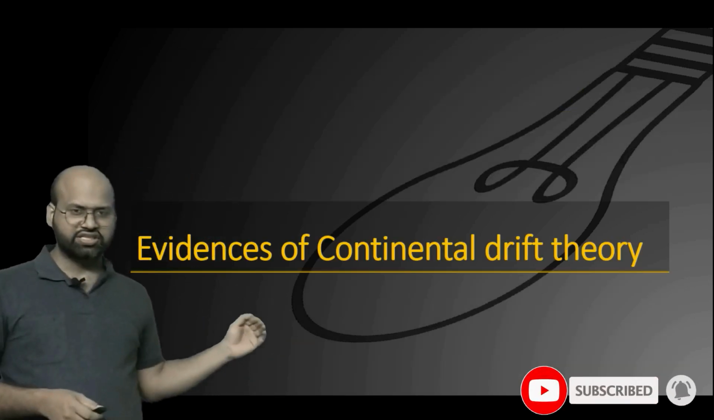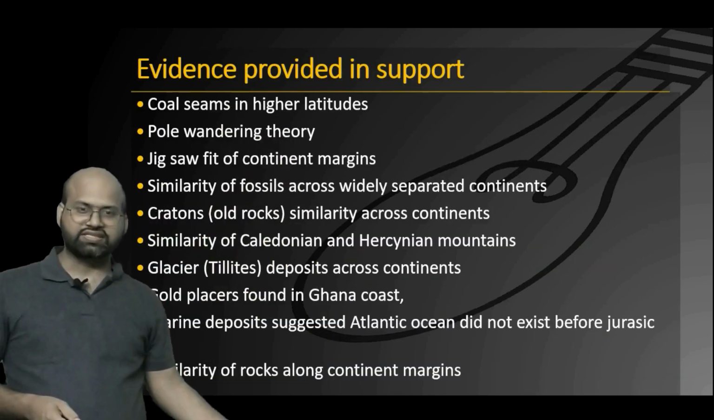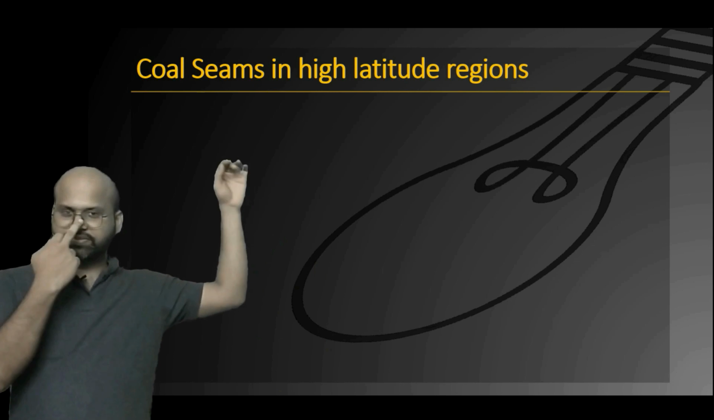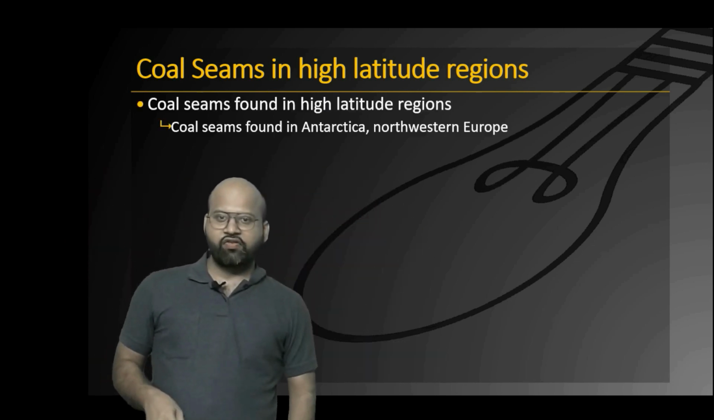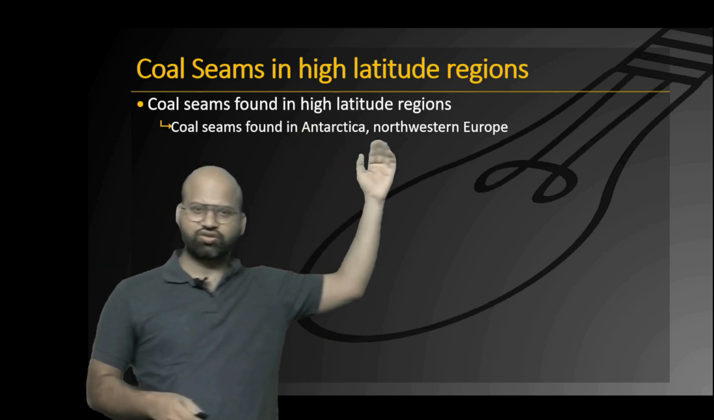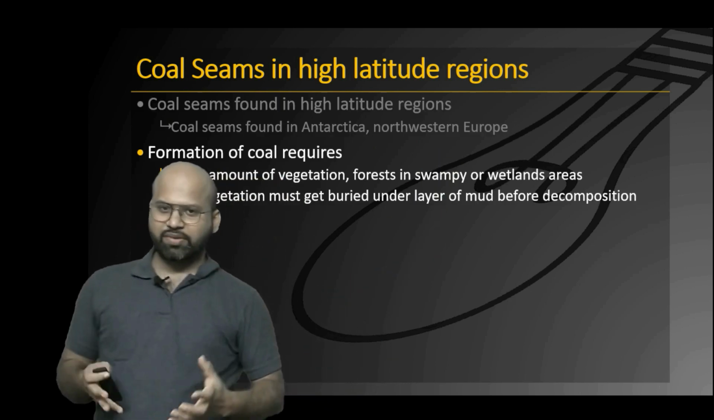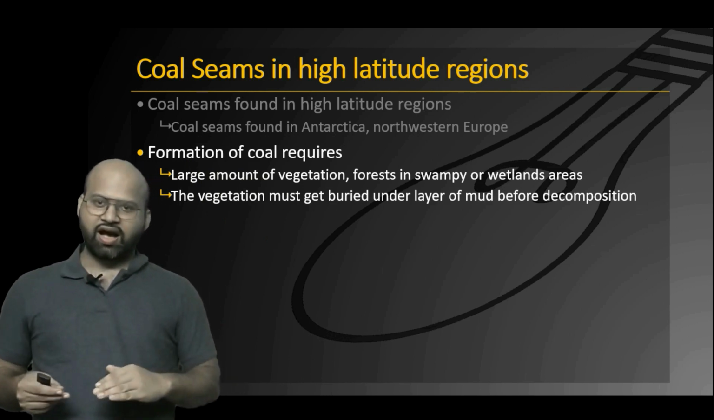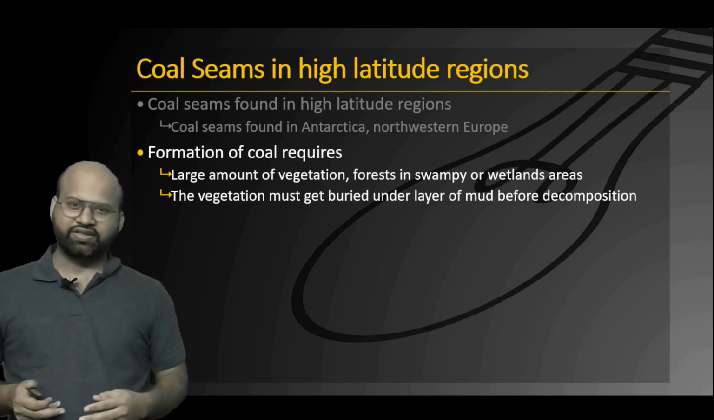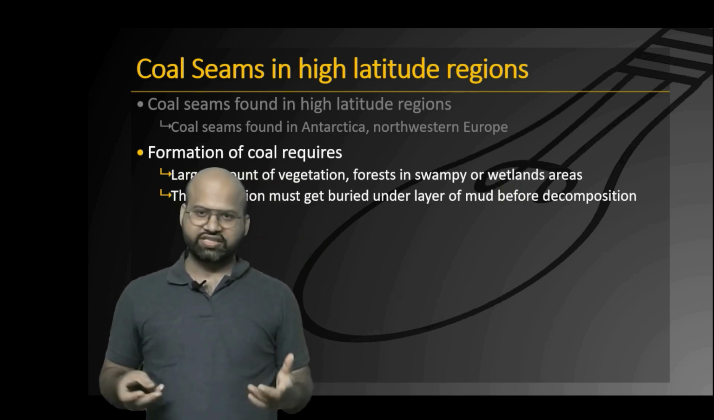Now let's see what evidences of the continental drift theory Wegener suggested. This is a complete list of evidences suggested by Wegener, and we will see each of them one by one. The first is coal seams in high latitude regions. Wegener observed that coal seams were found in Antarctica as well as the northwestern part of Europe. But formation of coal requires a large amount of vegetation to be buried under layers of earth before it could decompose. For this to happen, there must be some sort of swampy land or wetlands, and a large amount of vegetation available.